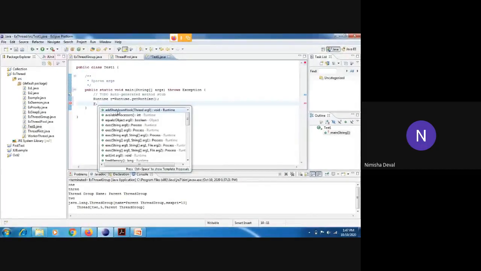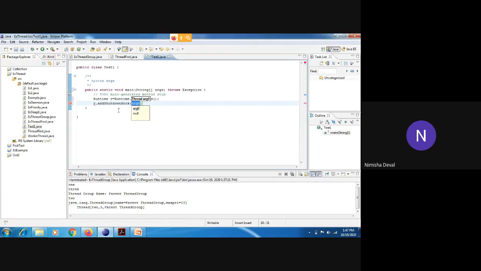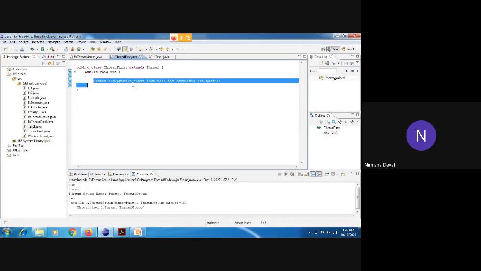The addShutdownHook method of the class is the one method, so you have to insert it, and here arguments are there. Here you have to pass the name of a thread. Name of the thread is thread first. Whatever program thread first we have created here, you have to give its name over here. And after that you have to pass the SOP statement. I will directly copy from here.